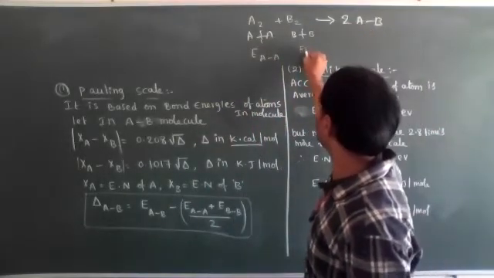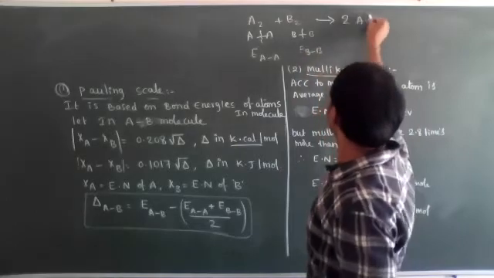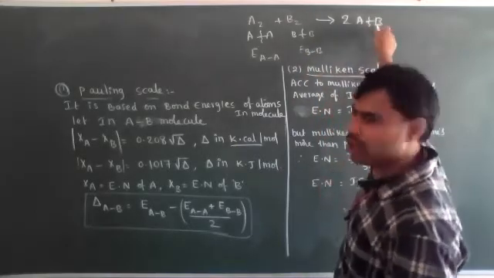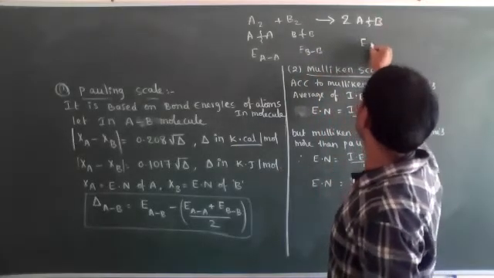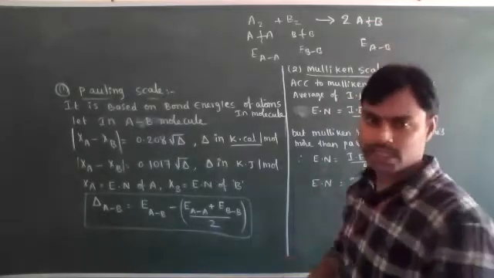If you want to break this AB bond, it is EAB. Understood?